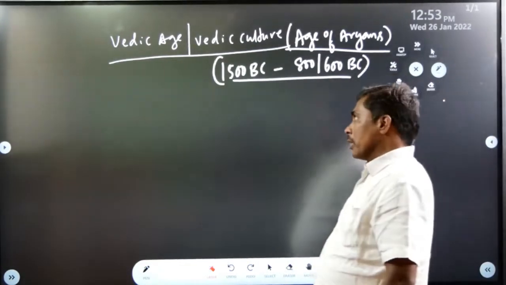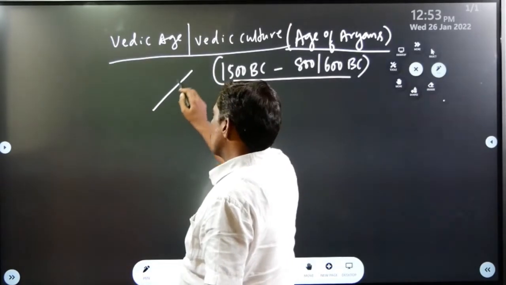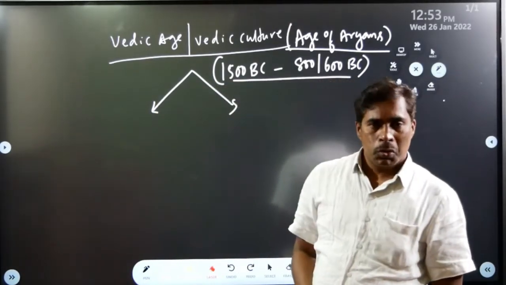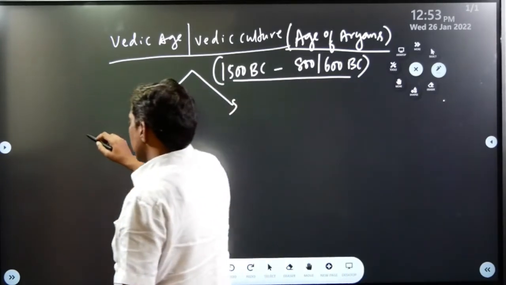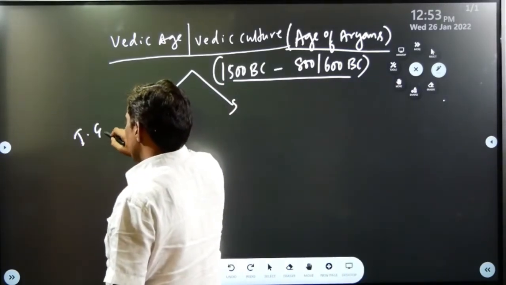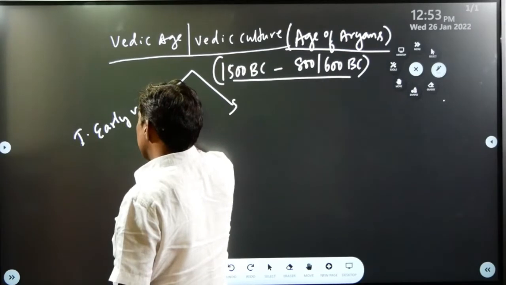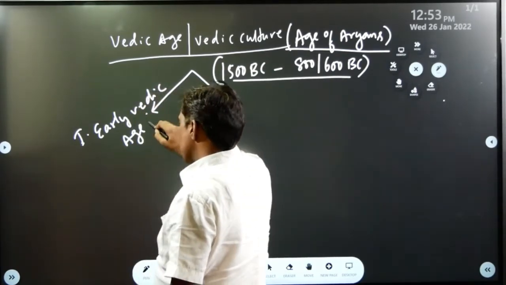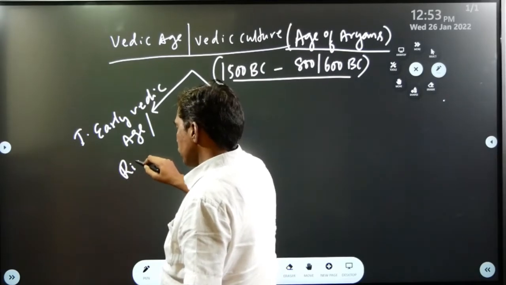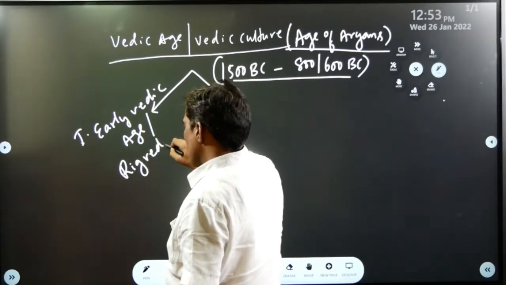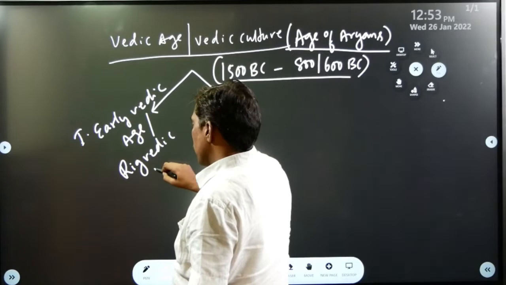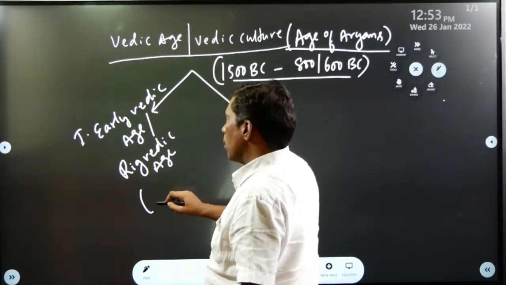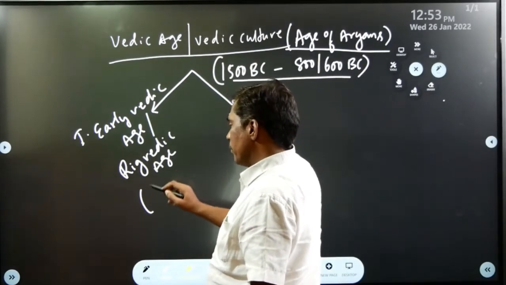See, the entire Vedic age is divided into two parts. First one, early Vedic age, also called Rigvedic age. See, the first 500 years of Vedic age are called early Vedic age.